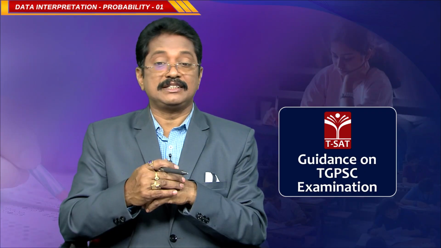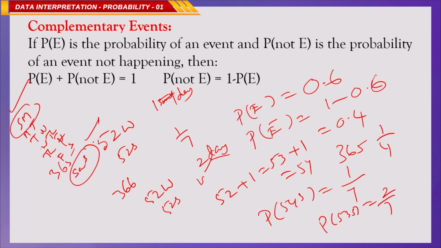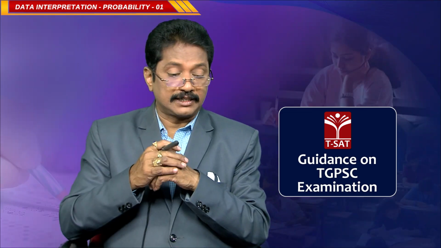We have 53 Sundays. At that time, the probability of getting 53 Sundays is 2/7. Correct? Why is it 2/7? Consider the pairs: Sunday-Monday, Monday-Tuesday, Tuesday-Wednesday, Wednesday-Thursday, Thursday-Friday, Friday-Saturday, and Saturday-Sunday. From Sunday-Monday, we have a Sunday. From Saturday-Sunday, we have a Sunday, which means 2 favorable outcomes. Total is 7. So, the probability is 2/7. Do you understand? This is the most important.